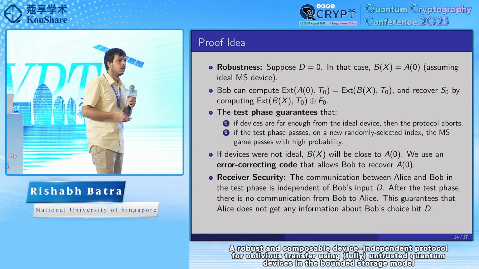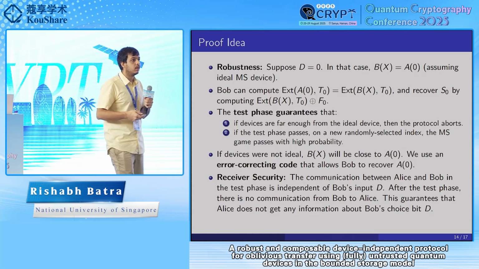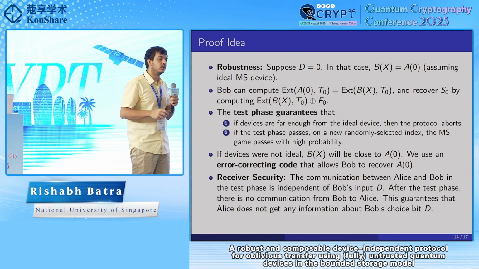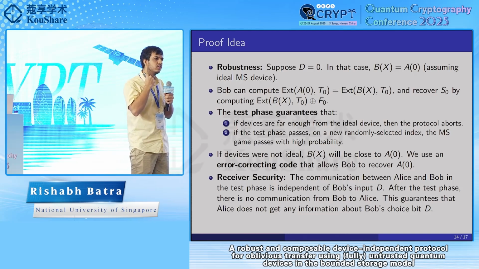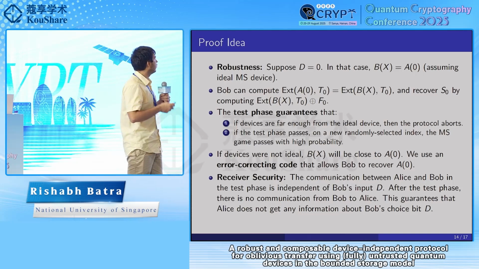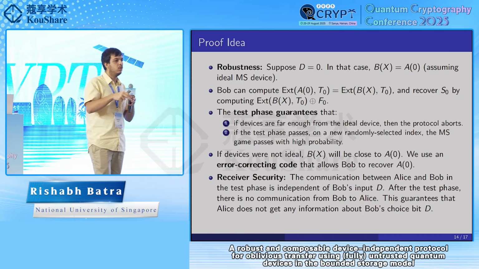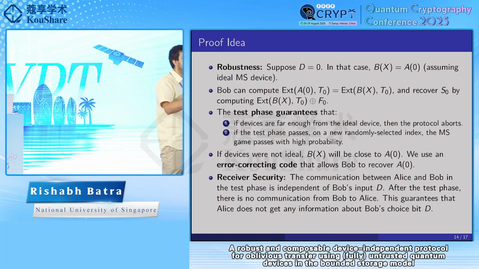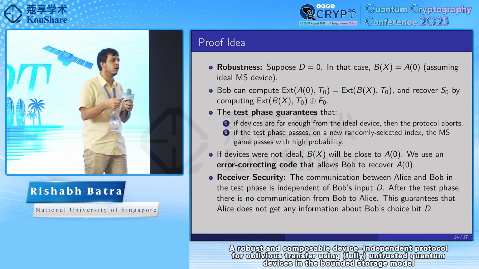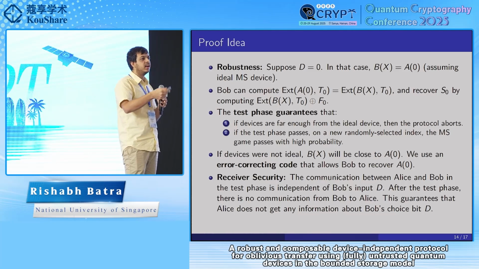Is there a threshold of the noise? It's just about how far the device is from an ideal device. You can model whatever noise you want and then see how far that leads.